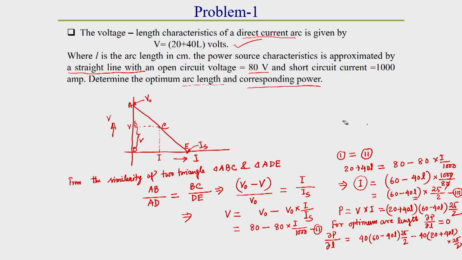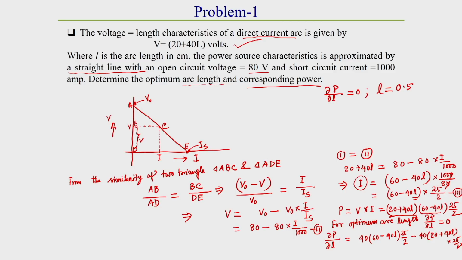So, we got del P by del L. How did we get this? First, the derivative of this portion and the rest of the part stays, and next, the derivative of this portion and the rest of the part stays. So, it will be like this. If we make del P by del L equal to 0, then we get L equal to 0.5. You just do the calculation.